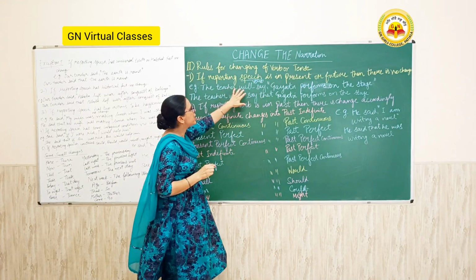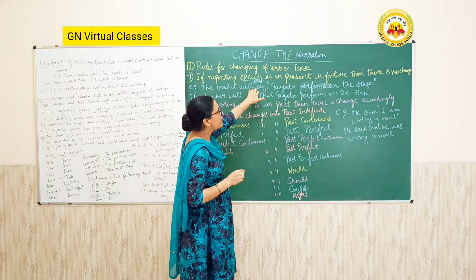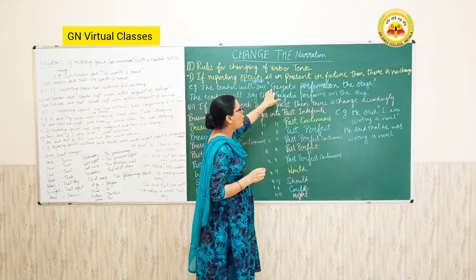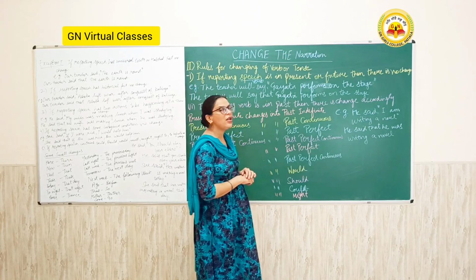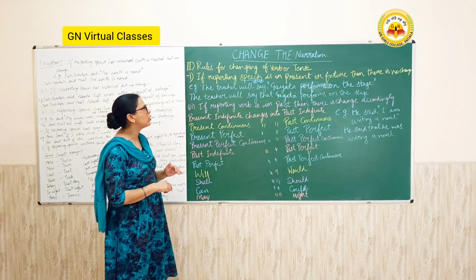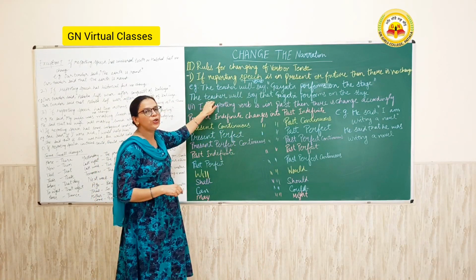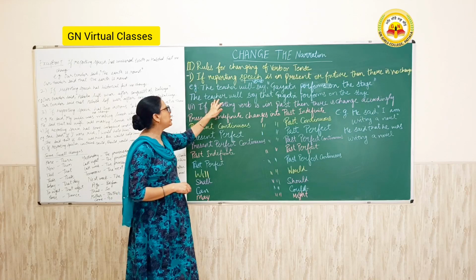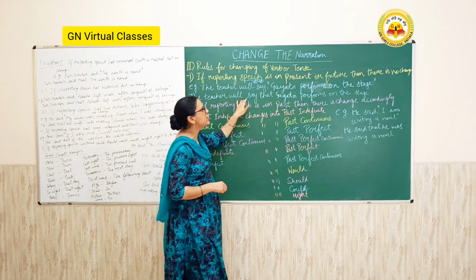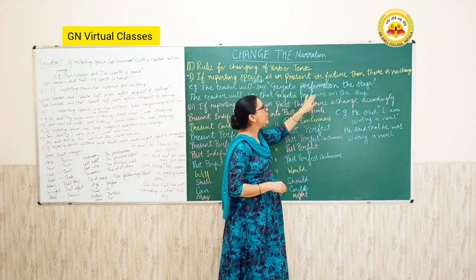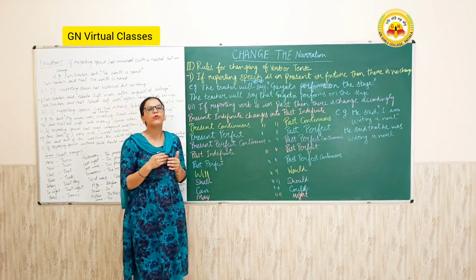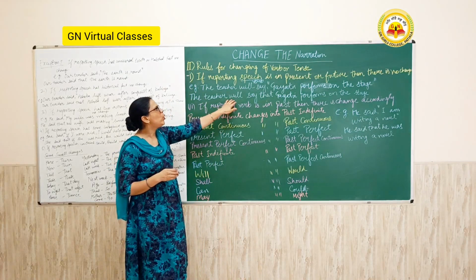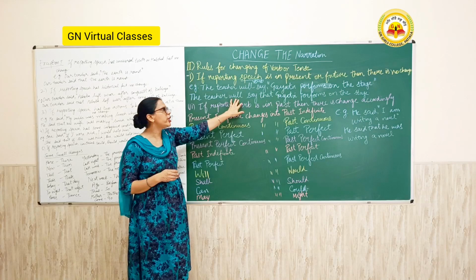The teacher will say, the reporting verb is in the future tense, comma, inverted commas begin, Gayatri performs on the stage, inverted commas close. Then I change it into indirect speech. I write here the teacher will say that Gayatri performs on the stage. So there is no change of tense or verb because the reporting verb is in the future tense.